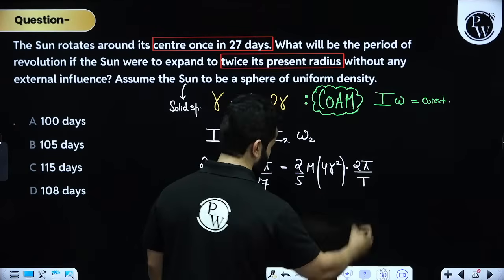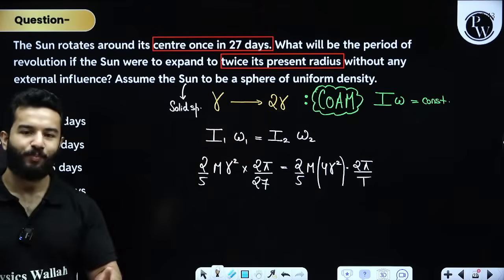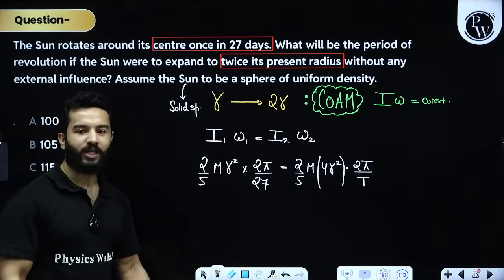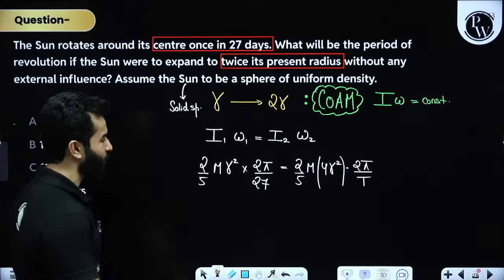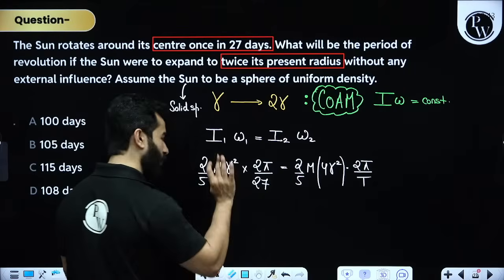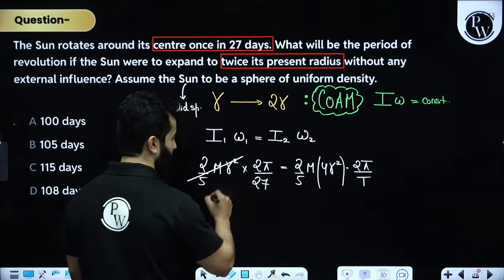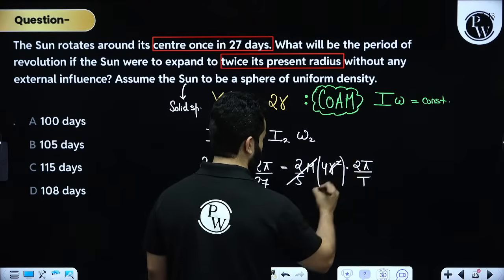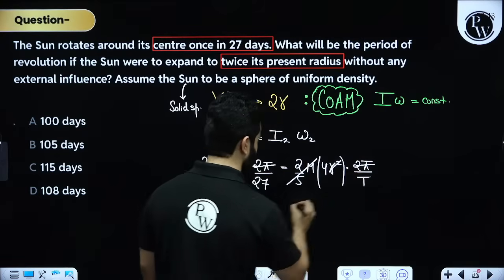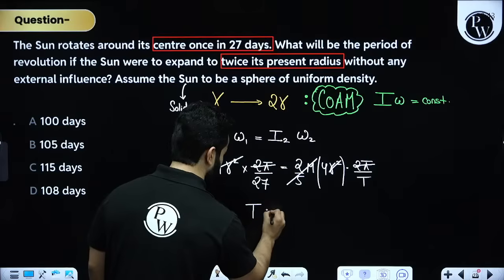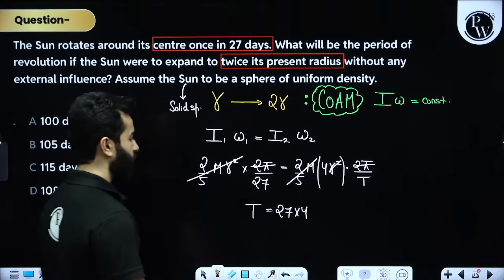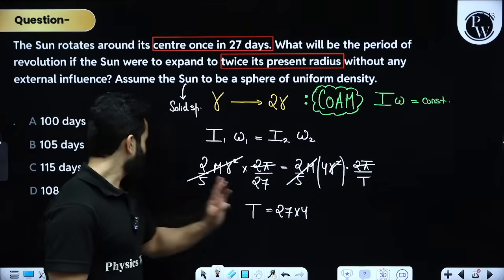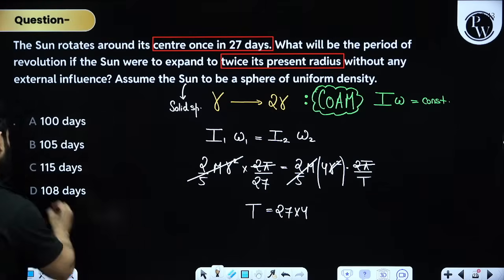Obviously you can increase your speed by simply saying that we can do it directly, because the time period will be directly proportional to r square, but fine. 2 by 5 m r square and 2 by 5 m r square will get cancelled out, 2 pi and 2 pi will get cancelled out, and t will be equal to 27 times 4. So 8, the last digit is going to be 8, that means 108.